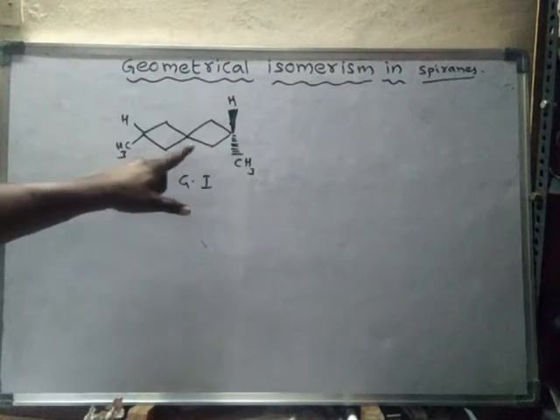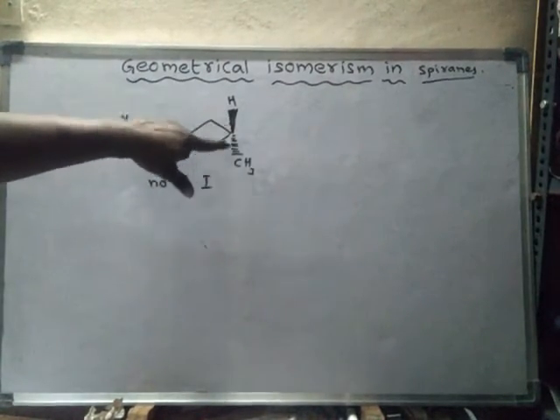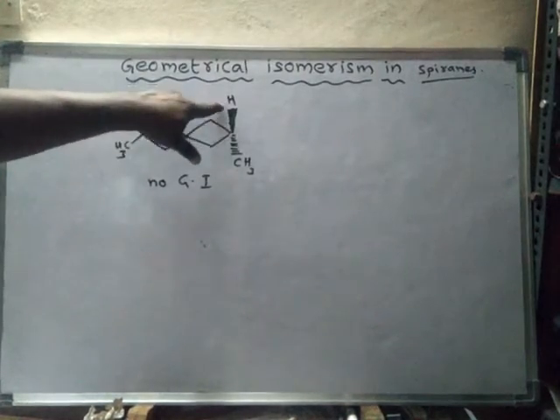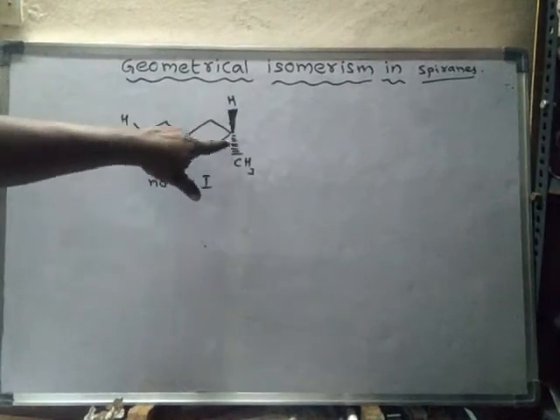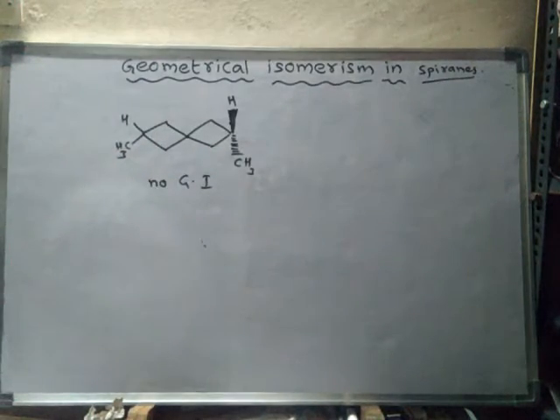So when an even number of rings are present, what happens? The groups attached to both terminal carbons are perpendicular to each other.